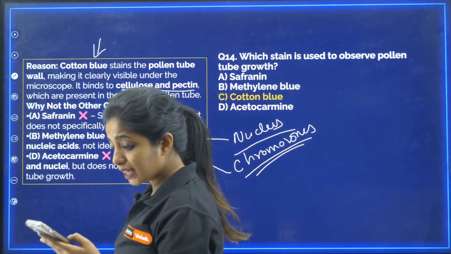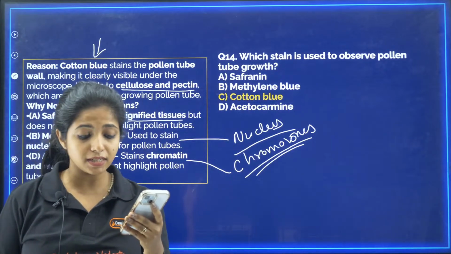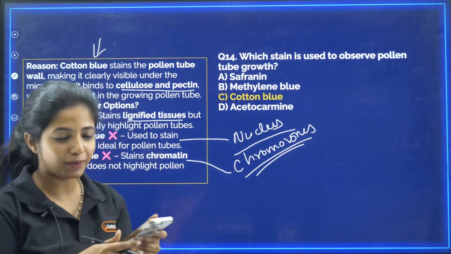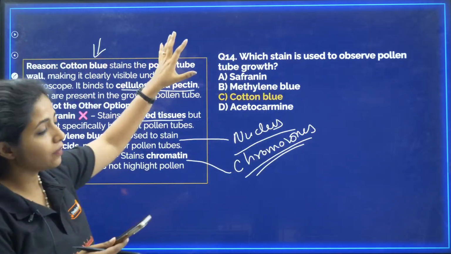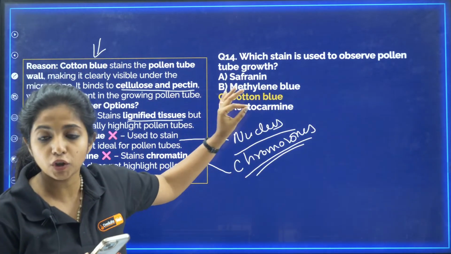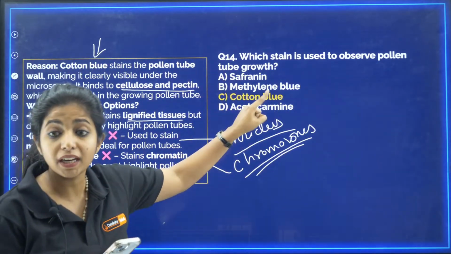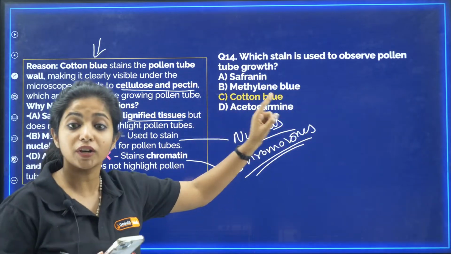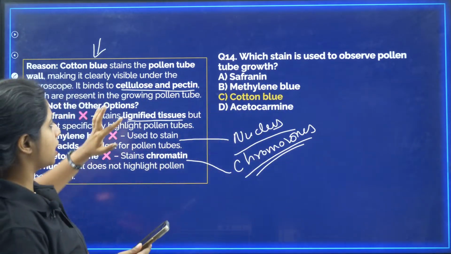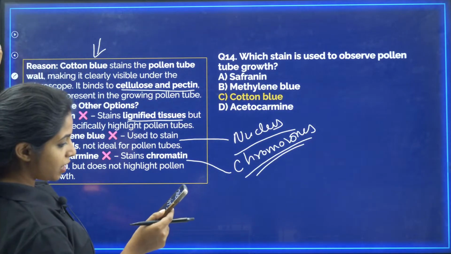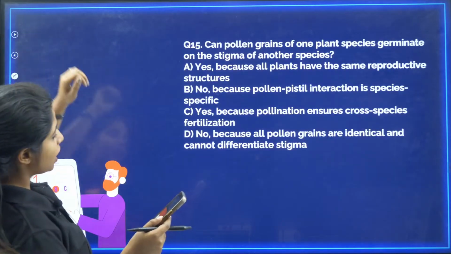Kiki says, ma'am, practical questions are also going to be asked in KCET this time. Yes, this time it will be asked, and we never know what questions would be asked, so that's why. So children, will you remember this? The answer for pollen tube growth will be cotton blue. Methylene blue is for nucleus staining. Acetocarmine is for chromosome staining, specifically chromosome staining. And safranin is for lignified tissue. Okay, great. Now, question number 15.